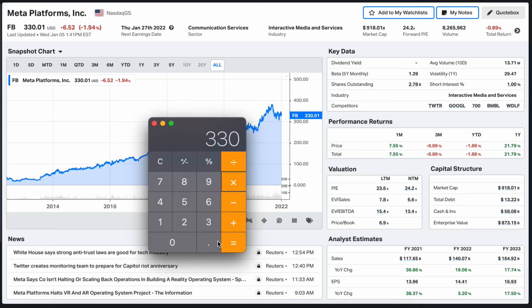Right now it's obviously fluctuating a little bit because it's trading time. So that would make it $917.4 billion for its market cap, which is basically what you see here, minus the fluctuations that happen in real time, because this market cap is probably lagging a little bit.